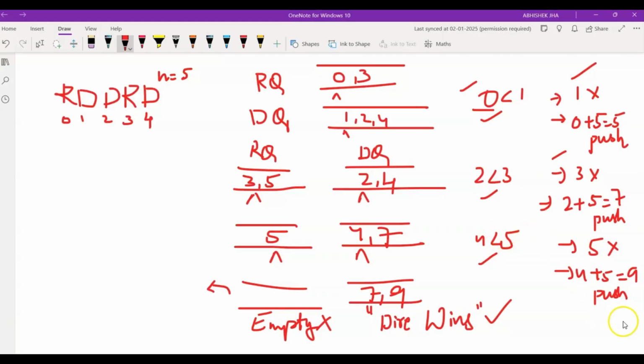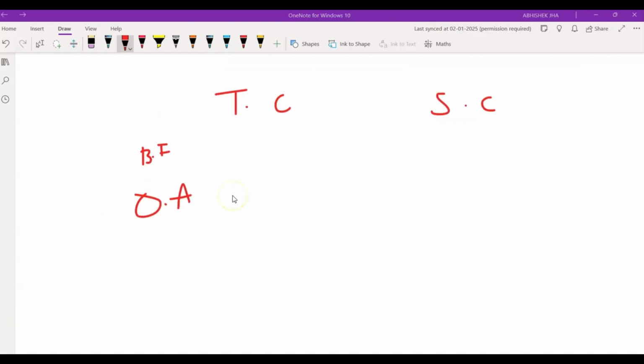Let's quickly move on to the time and space complexity analysis of both the approaches we have discussed. In our brute force approach, the time complexity was O of n square, as we were using a while loop, and for every iteration we were checking the current senator's party value, and if the party value is R, then we were looking for the next available senator of the other party, that is D. So we were using two for loops, and for every current party member we were trying to find a member of the alternate party and ban them. So it took O of n square time complexity, and since we used a vector of bool to track whether the current senator has the right to vote or not, the space complexity was O of n.